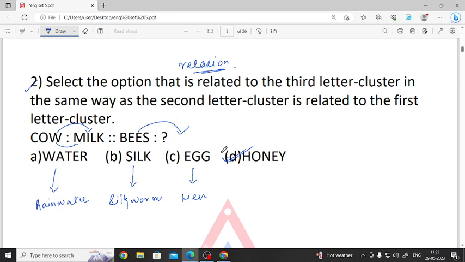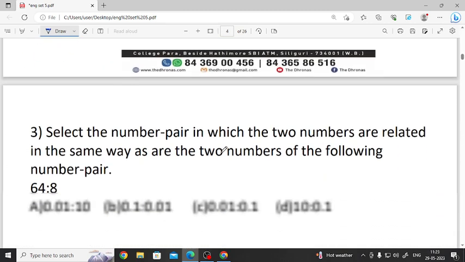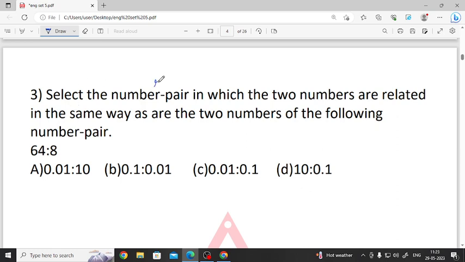Let's go to the next question. The next question is also about relation. So what is given? It is given 64 gives us 8. We know 64 is 8 square. So let's see which option. Let's take option number 1. That means the second number should be squared to obtain the first number.